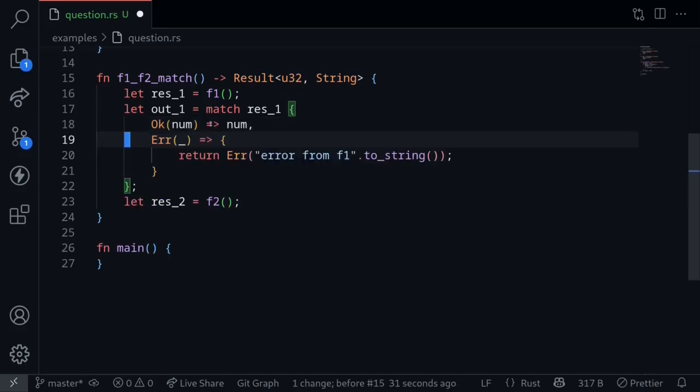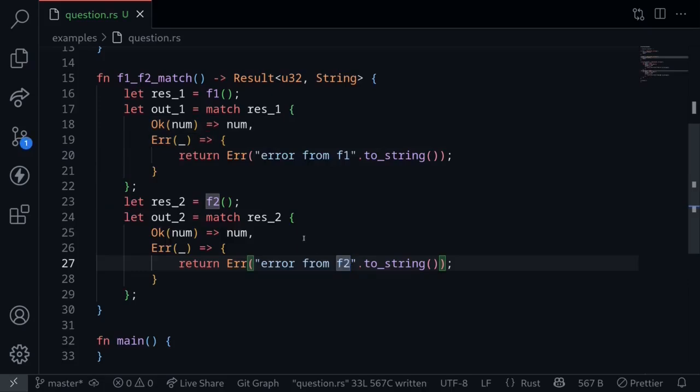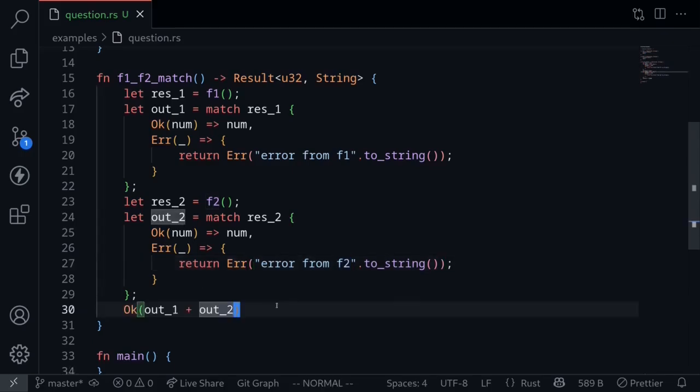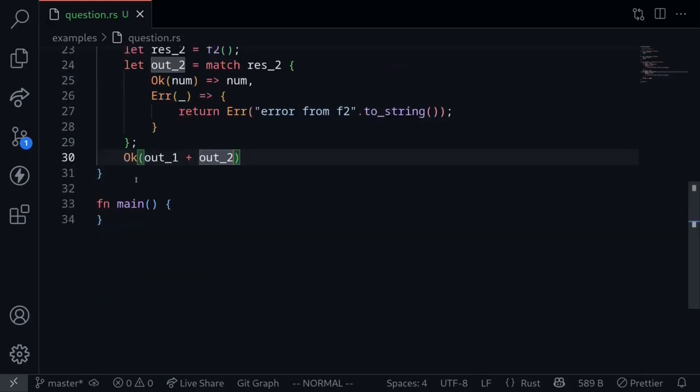In the error case, we will return an error. We do the same for result 2. If result 2 is an OK, then we get the inner value. Otherwise, if it is an error, then we return the error here. If both of the results return an OK, we add the values and return the sum, wrapped in an OK.